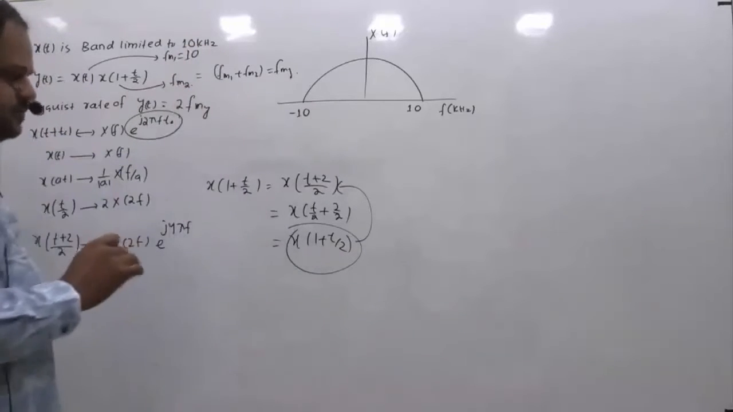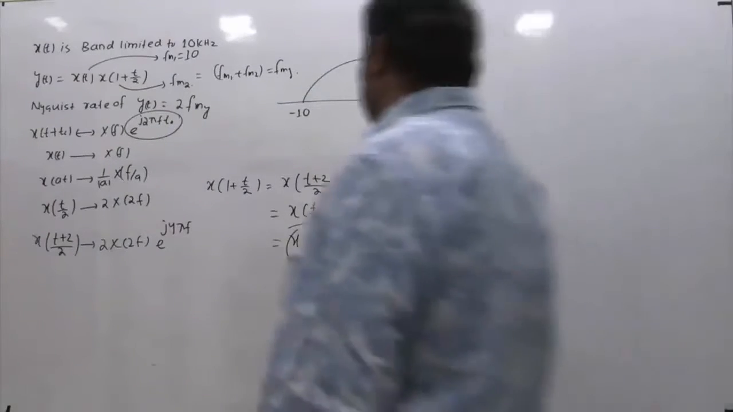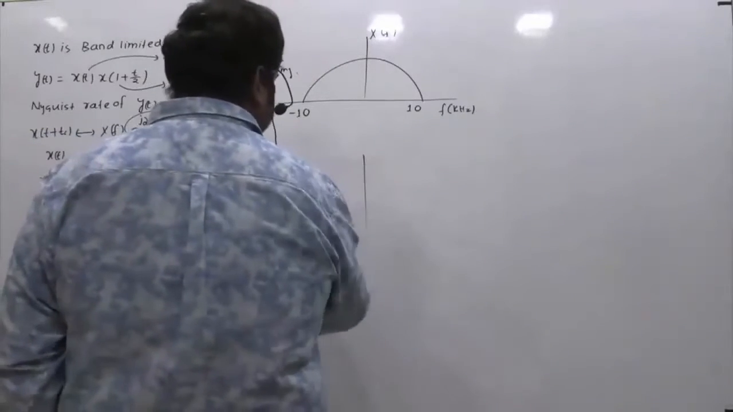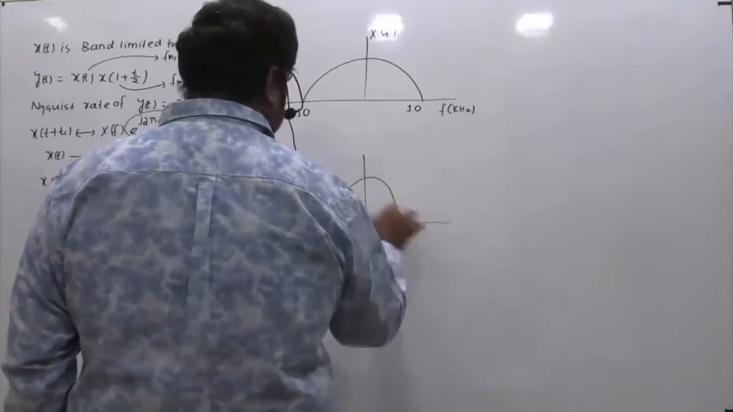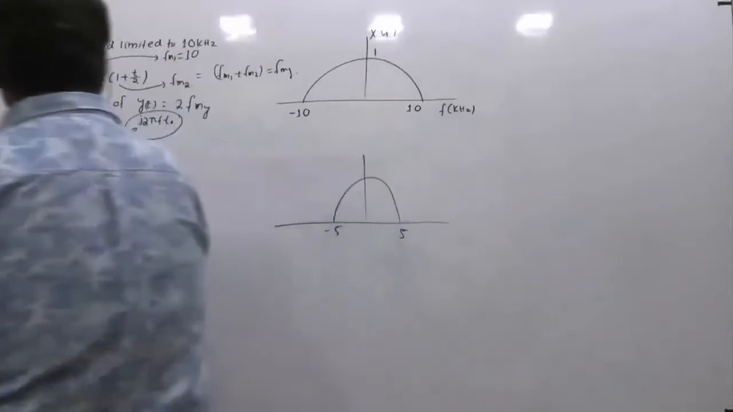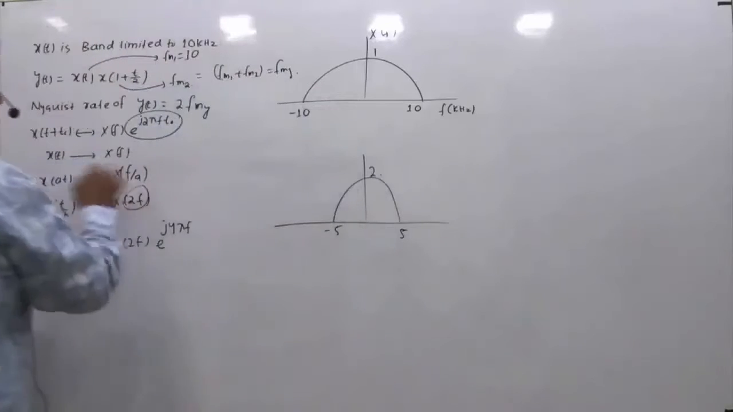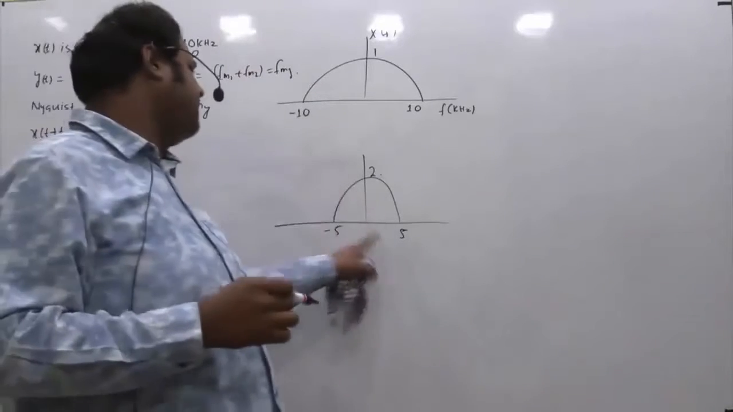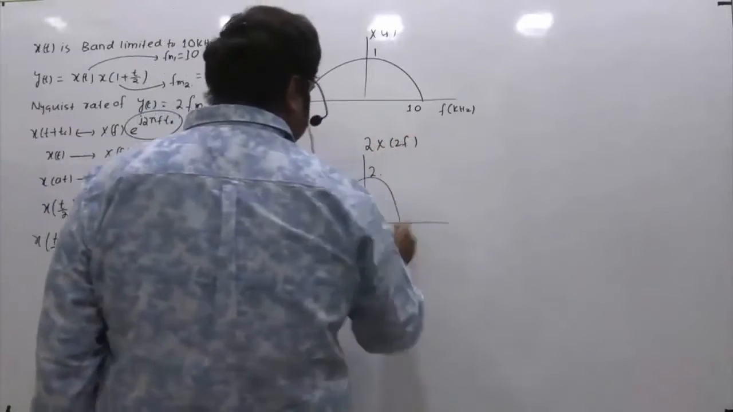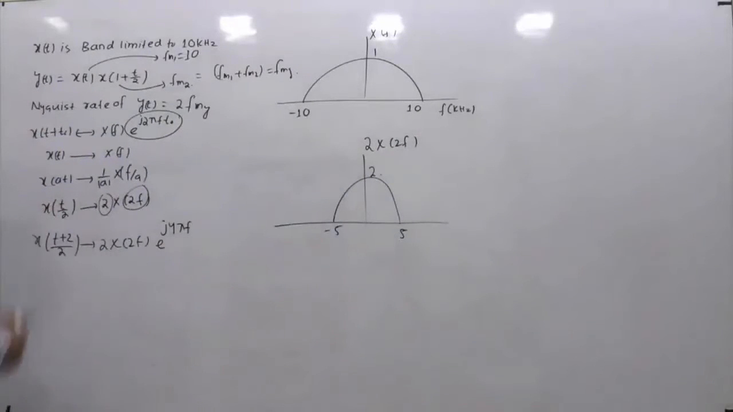Now what is this fm2? If this is x of f, and I ask you to plot how this x of 2f will look, then if you are scaling in the frequency domain, it will look like this. It is minus 5 to 5, and for understanding purposes, if you take this as 1, because you have the multiplying factor 2, this will be still 2. But because of this 2f factor, instead of from minus 10 to 10, it will be from minus 5 to 5. So this is the spectrum of 2 into x of 2f, where the upper limit is 5. But we are not interested in this signal, rather we are interested in this signal.